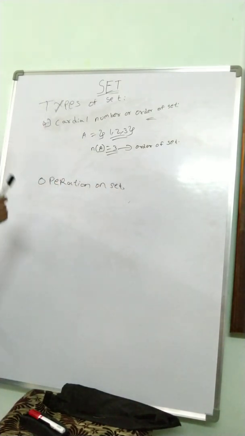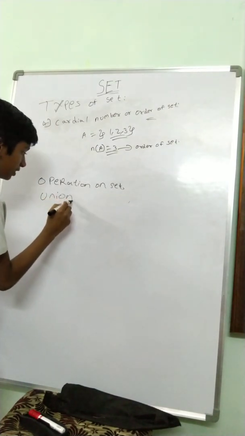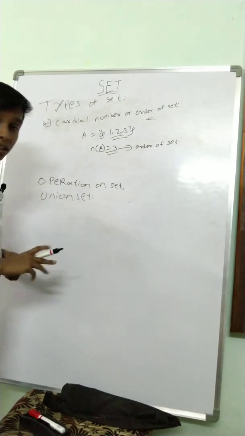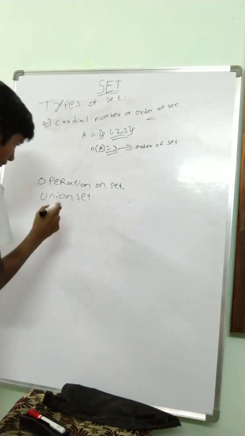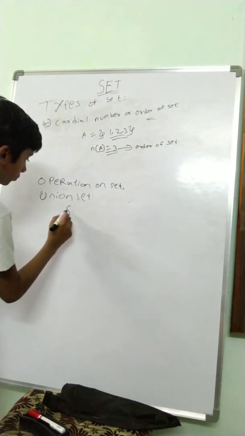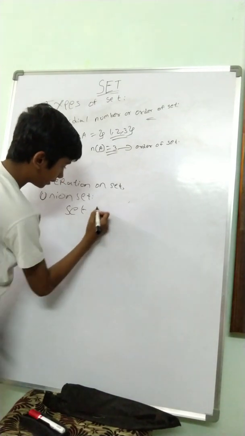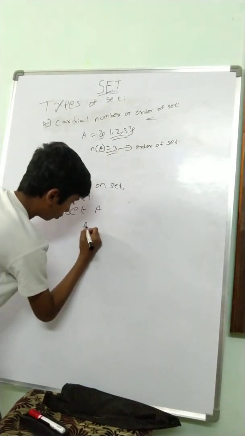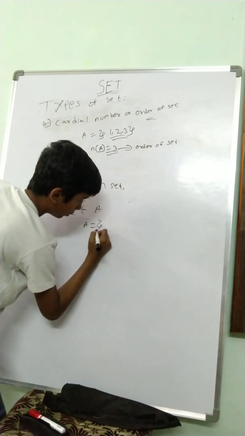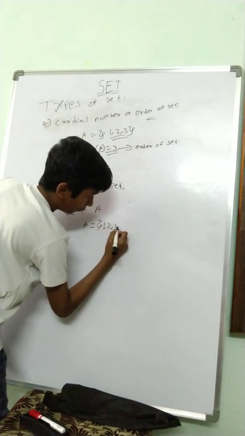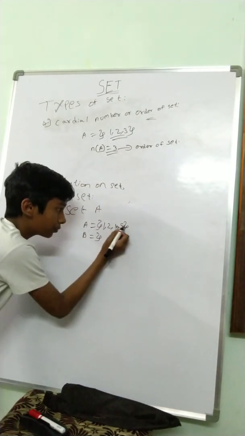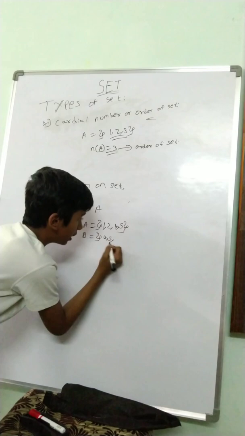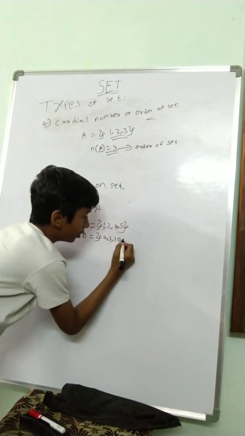So different operations. First we'll discuss the union set. In the union set, we'll take the elements of both sets. Let me give you one more example. Let's take set A. A will be equal to 1, 2, 4, 5. And then B will be equal to, okay, let's take 4, 5, 10, 12.